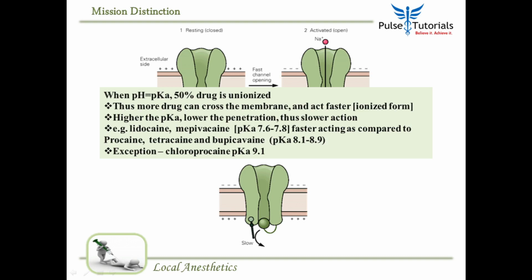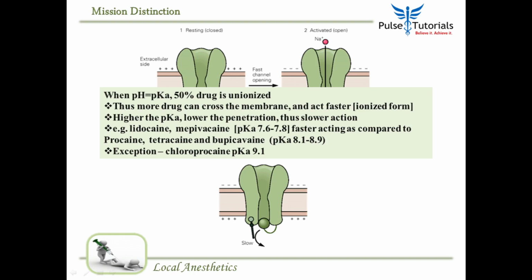So the lower the pKa, the closer it is to the physiologic pH. Like if you have lignocaine or mepivacaine, medicines that have a pKa of 7.6, 7.8, which is almost like our physiological pH of 7.35 to 7.45, then they become fast acting, because the unionized drug can easily cross.